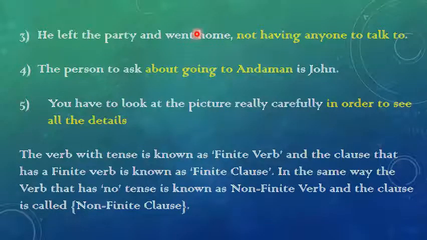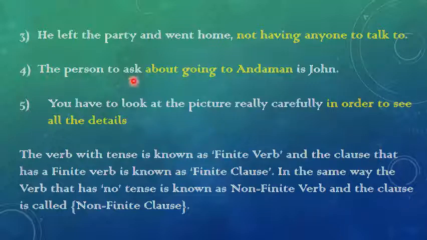He left the party and went home, not having anyone to talk to. So here simply we can say he left the party and went home. After the party was completed, he might have gone home, we'll think. But after seeing this clause, not having anyone to talk to, which is the subordinate clause, it means because there was no one to talk to, he went home. This is the subordinate clause and non-finite clause.